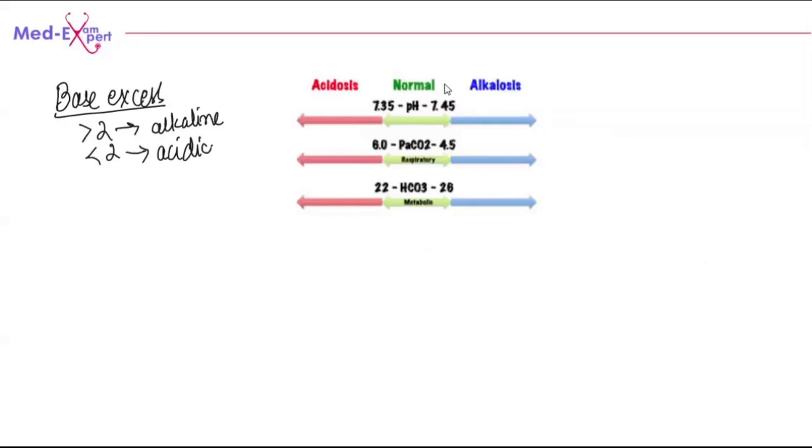Now, for example, we have a pH again of 7.6. Now, this is again alkalotic. Then we go for partial pressure of carbon dioxide. If you joined late and want me to repeat quickly, just pay attention to this right now, and then I will repeat at the end.